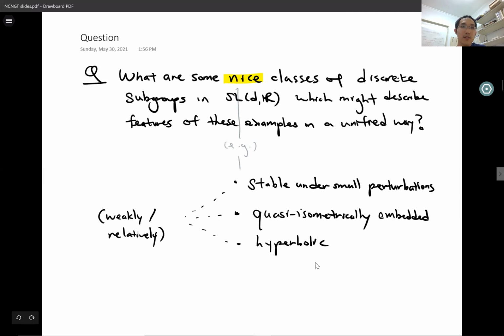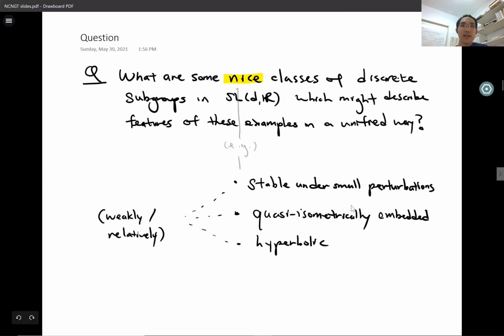We might ask for groups to be delta hyperbolic, partly because we have lots of tools to study delta hyperbolic groups, and partly because this hyperbolicity makes it easier to establish stability. And we might also want to allow for slight weakenings of these conditions, for example, to allow for limits of delta hyperbolic subgroups, which are not quite delta hyperbolic themselves, or to allow for parabolic elements in our subgroups. And parabolic elements can in general interfere with stability or quasi-isometric embedding.